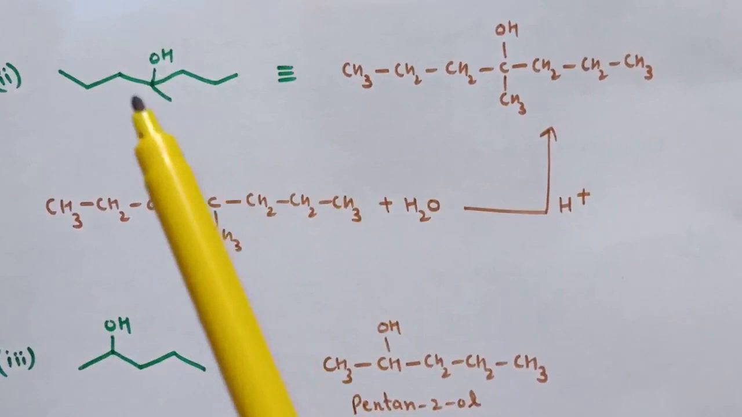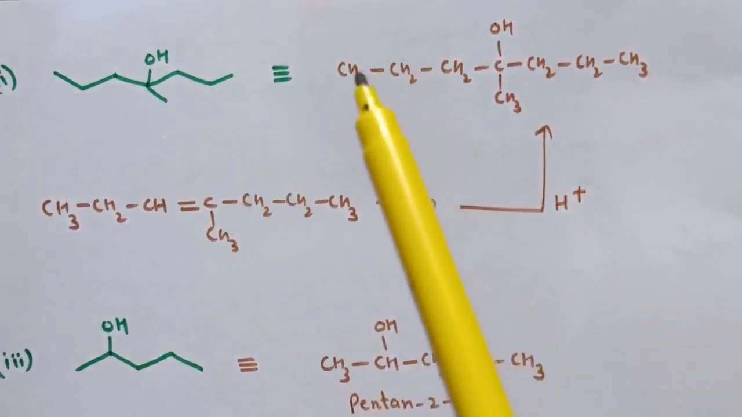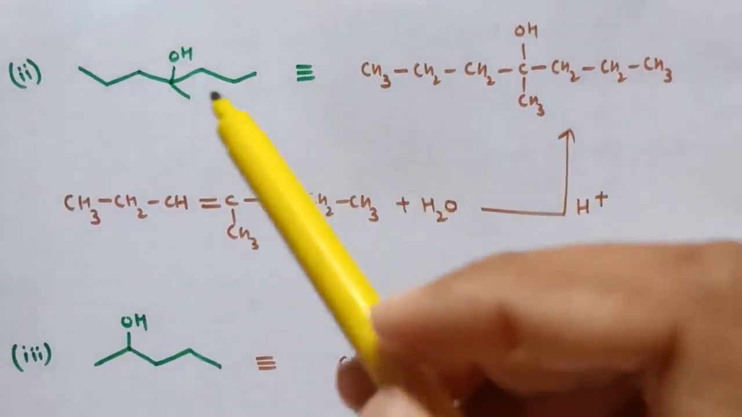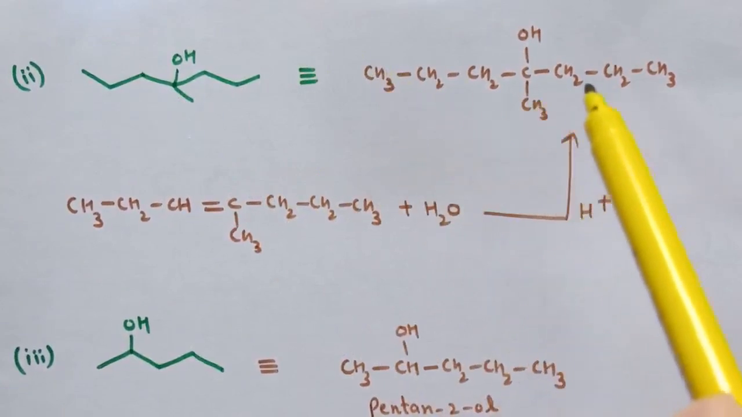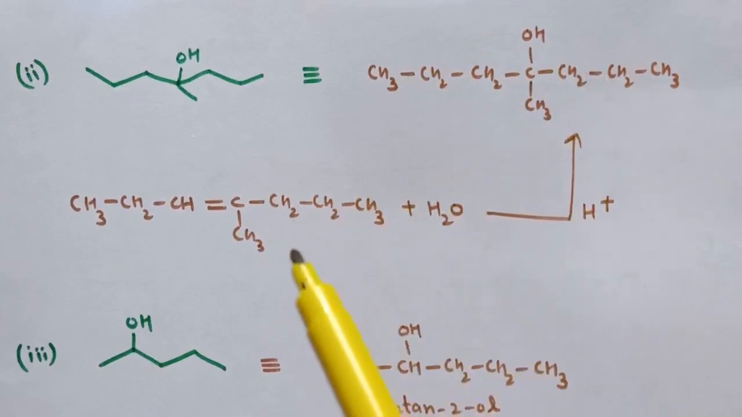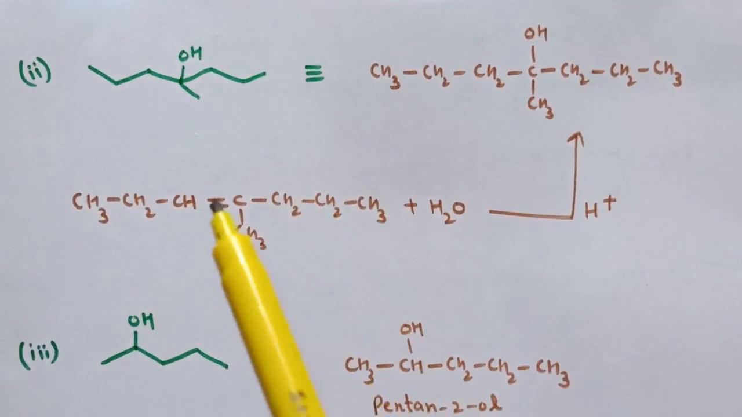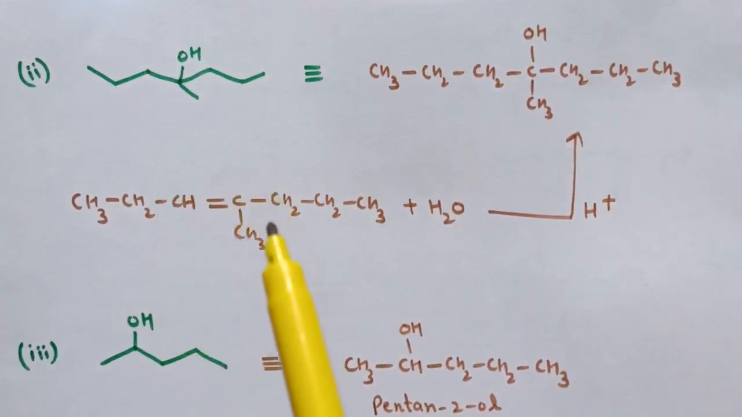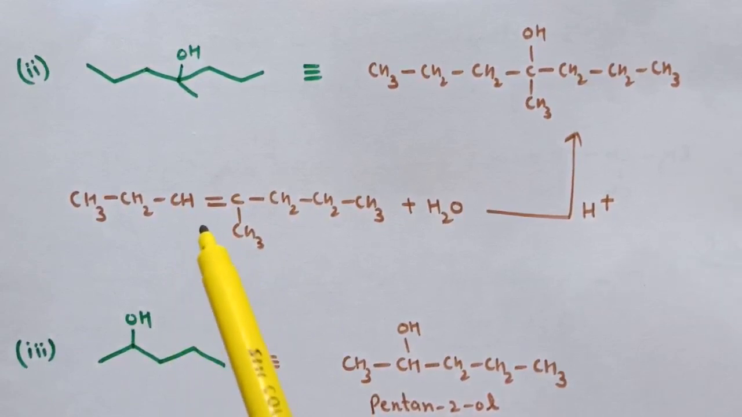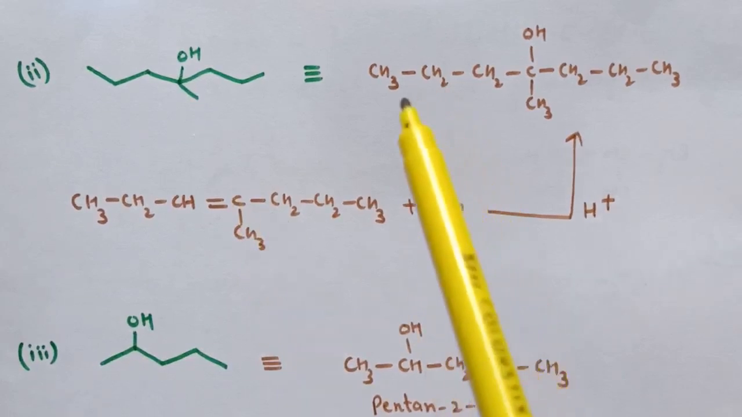Next, this is the structure of the alcohol. Now this is the bond line formula, the representation of this alcohol in carbon and hydrogen form. Now this alcohol can be prepared from this alkene. So across this double bond, water will add according to Markovnikov's addition. Now here the hydrogen part will add, and at this position the OH negative part will add, and we will get this alcohol.